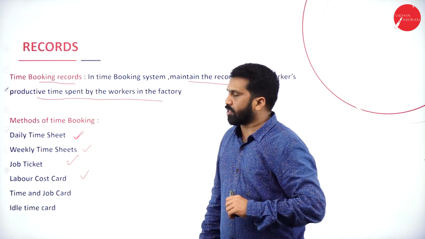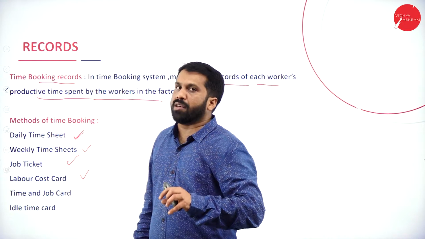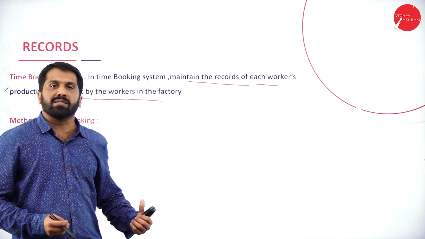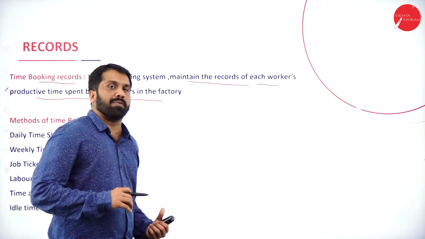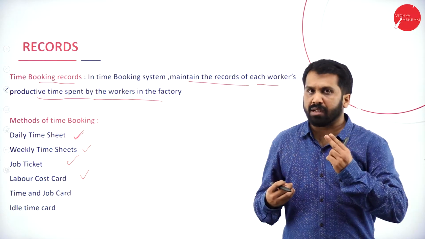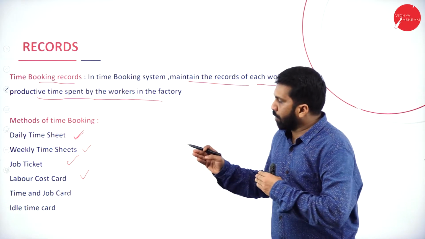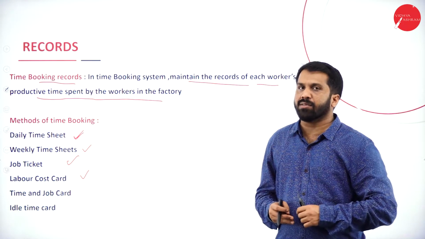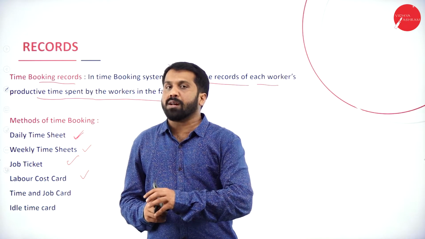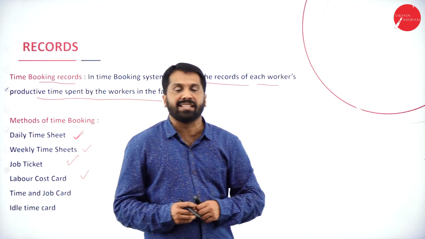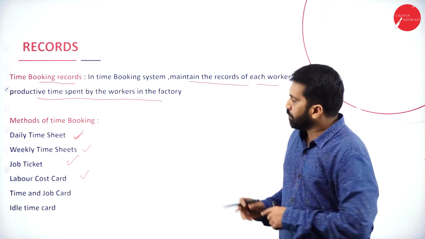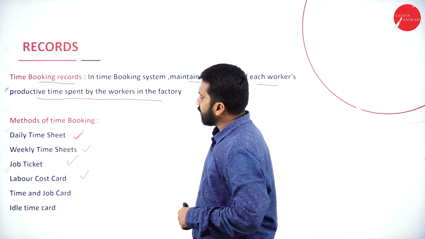Then the labor cost card: how many hours each laborer is spending. So that we get to know, I am paying 10,000 salary to the worker, and for whatever production he has done, I get an income of 20,000. So what is my profit? Out of 20,000, my profit is 10,000. Now the same thing: we are spending around 10,000 on labor, but whatever he is producing is worth 8,000. So 2,000 will be a loss for me. This is called your labor cost card.